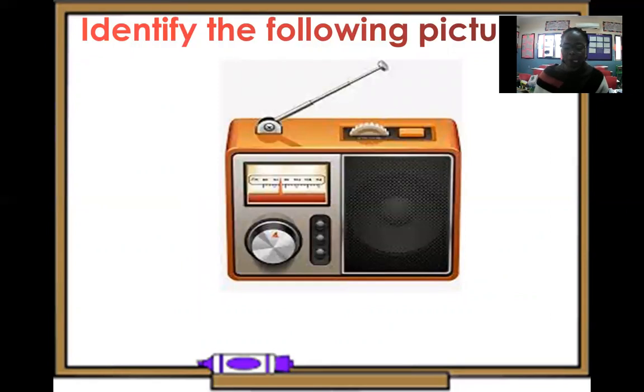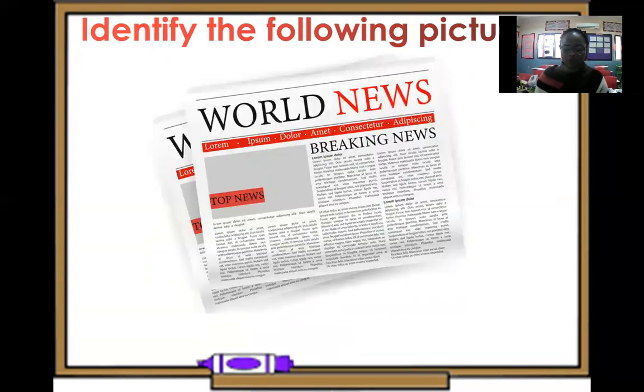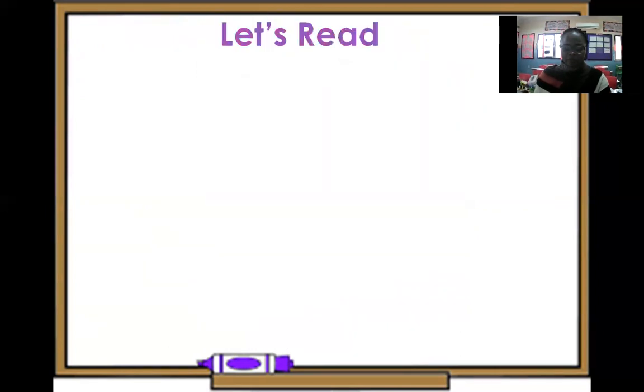How about this one? Radio. Very good. Radio is also a means of communication. From this radio, we hear news from other countries, even in Qatar. This is called a fax machine. From this machine, we can get a message from our loved ones. Newspaper, and this is what? A newspaper.